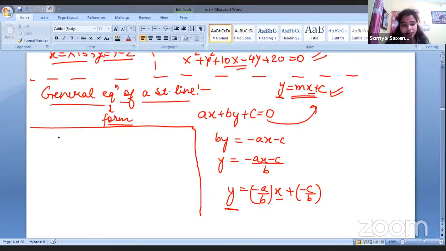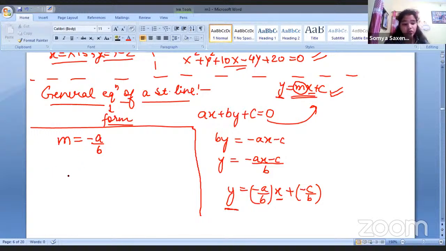The most important thing that we get from here, information is, what is the value of m? What is the value of slope? And according to this, if we compare the coefficient of x here, and the coefficient of x here, we will get to know that m is equal to minus a by b. Right? When we combine these two forms, we'll get to know that the slope can be written as this also.